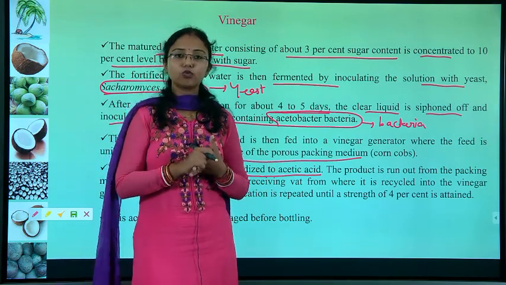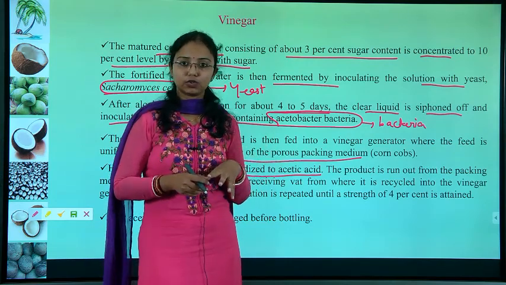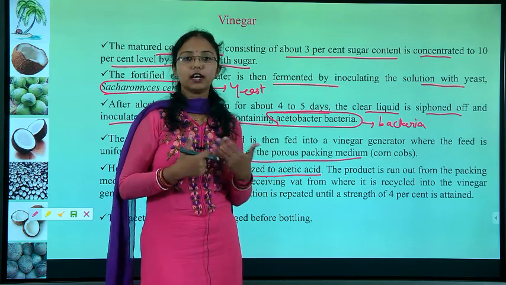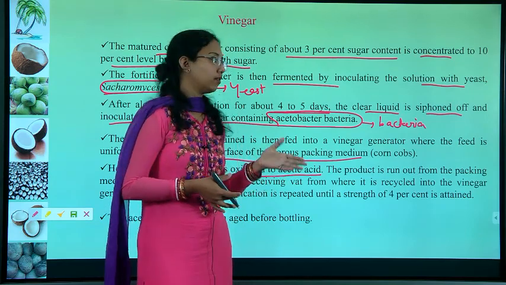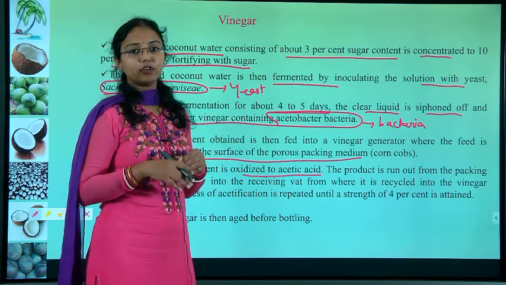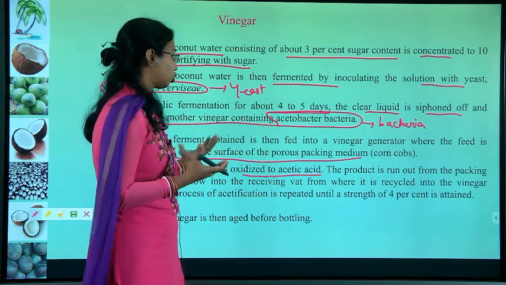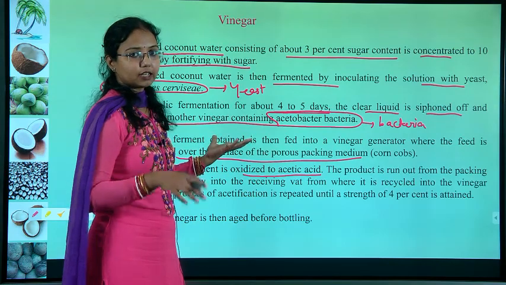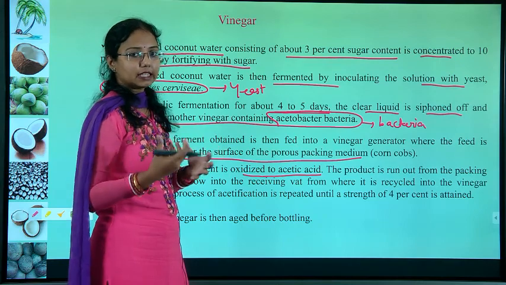First we take the coconut water, add sugar into it, then add yeast into it, then keep the culture for 4 to 5 days. After the alcoholic fermentation, we put bacteria into it. We culture the bacteria, mostly Acetobacter, which will give you the vinegar, that is acetic acid. After this we put it in a siphonic flask, and after that we get acetic acid from it.